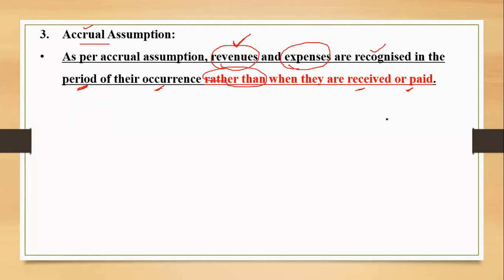Correct? It is not necessary that business entities believe that whenever the actual amount of cash is received or paid, then only we are going to record in the books of accounts. No. That is another basis of accounting, that is cash basis of accounting. We are going to learn that in chapter number 4. But over here, we are talking about the accrual assumption. So it simply says that we need to record whenever we recognize the revenues and the expenses, when the event or the transaction has taken place, not when the actual cash is received or paid.